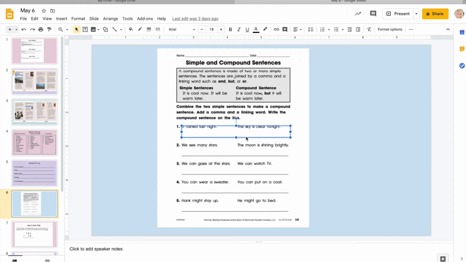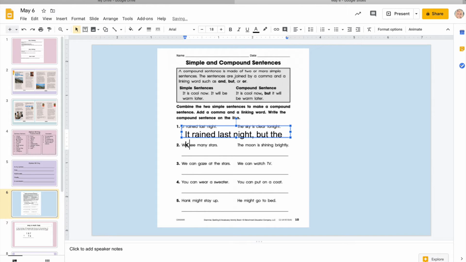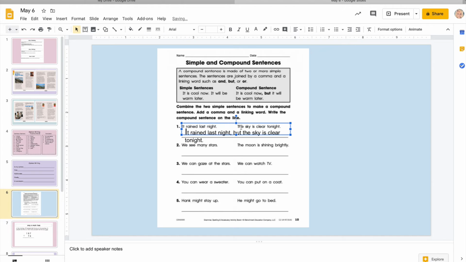into a compound sentence, we are going to say, it rained last night, comma, the sky is clear tonight. So we can say it rained last night, but the sky is clear tonight. Ending that with a period. And I made that a little too big, so I'm just going to make my font size a little bit smaller. Okay, so that's how you take two simple sentences and make them into a compound sentence, making sure it has a comma and a linking word.